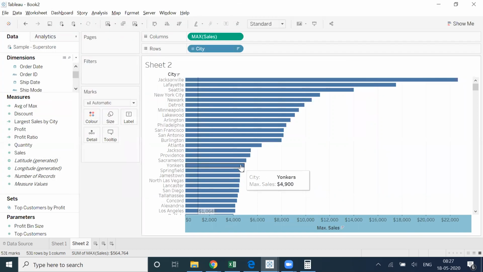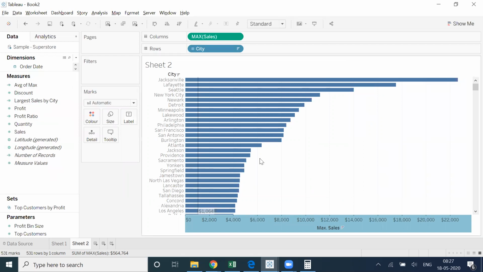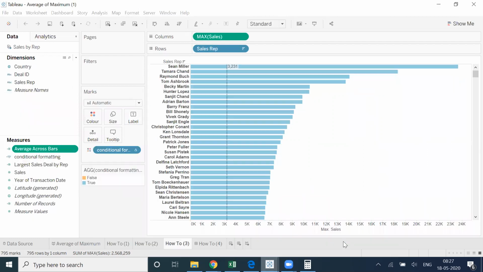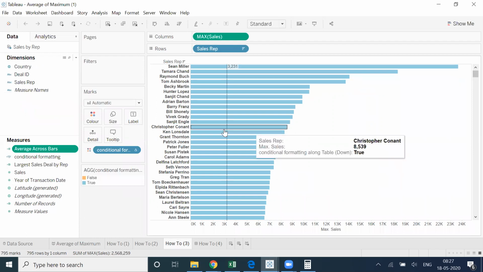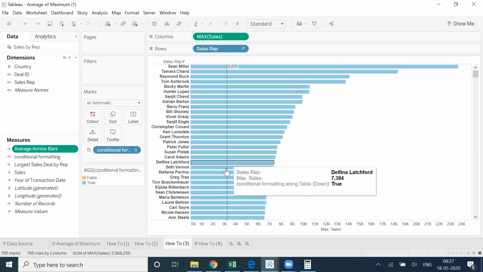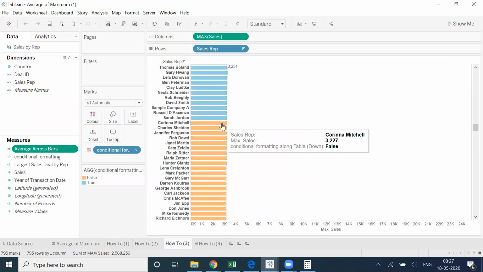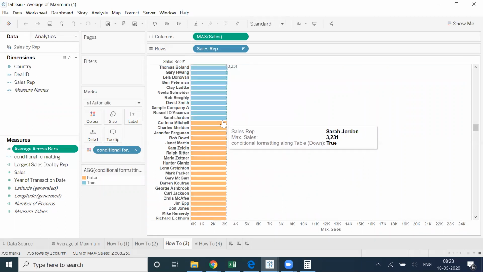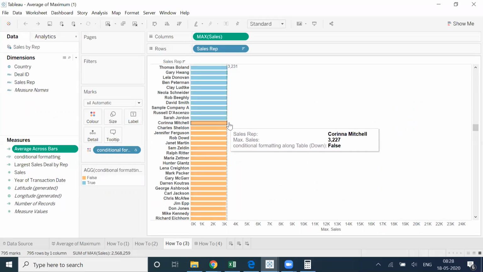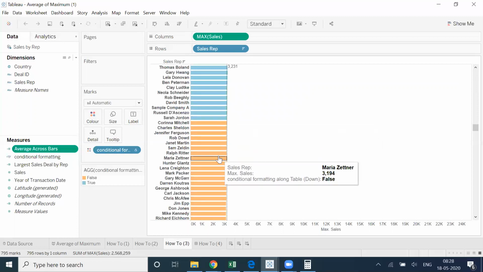Now I have to do some conditional formatting. What I'm looking for, if you see the business problem here, is when it is crossing this dotted line, if you go down here, once it is going below the average, the color is changing.